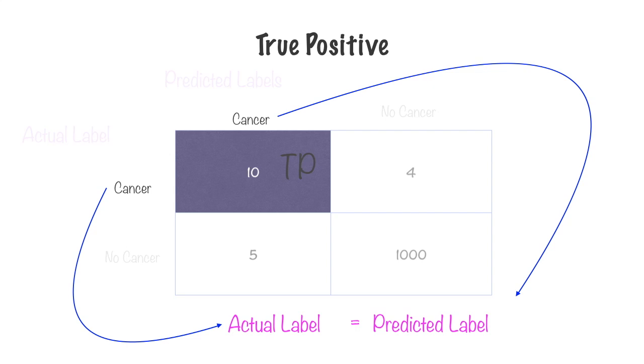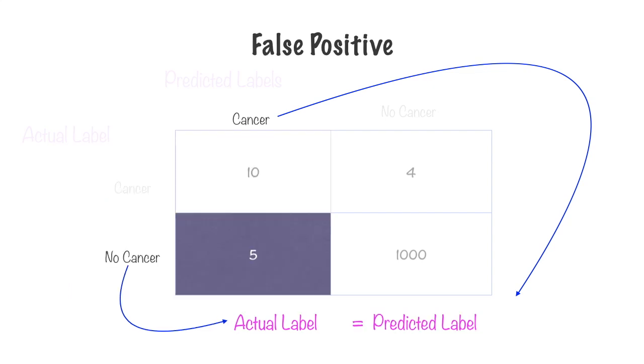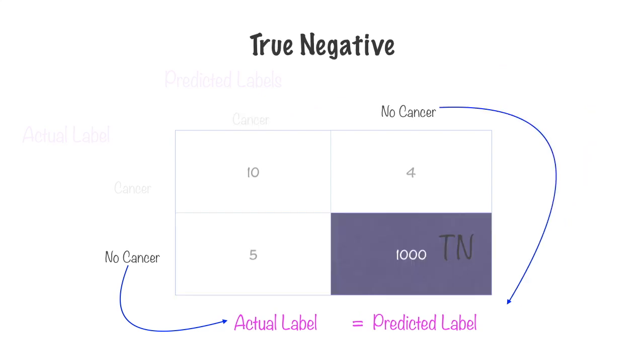Then there are 5 instances here where no cancer existed, but our machine learning model somehow believed that the person did have cancer. Actual label is not equal to predicted label. This is a false positive. The machine learning model was positive, but it was false. So, false positive. And there is, of course, the driver of the high accuracy of our model. 1,000 instances where no cancer was present in the individual, and our machine learning model correctly flagged it as no cancer. These are the true negatives.